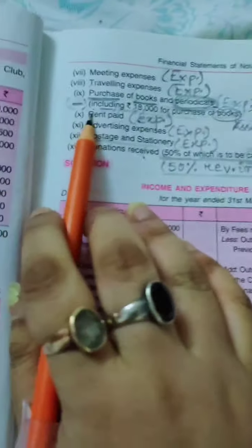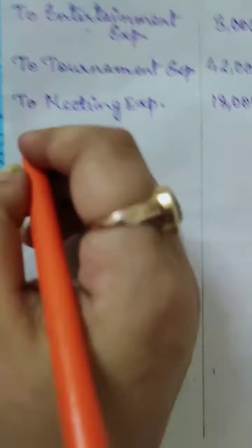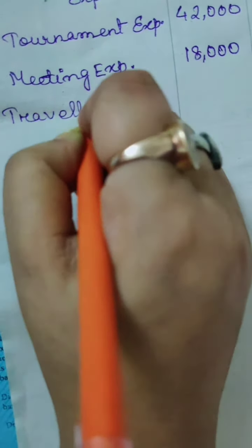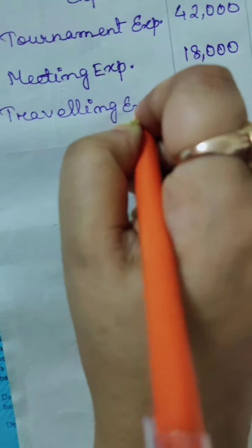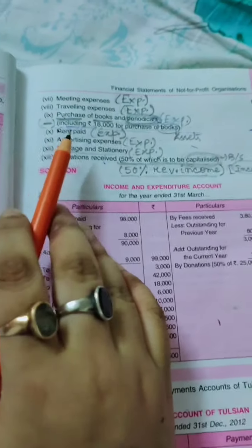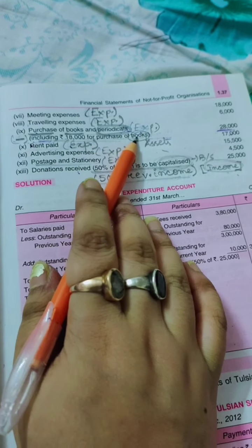Again traveling expense, this is also an expenditure, so again we will write here to traveling expense, amount is 6,000.